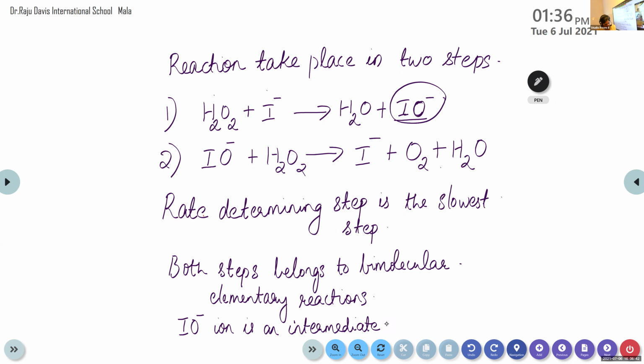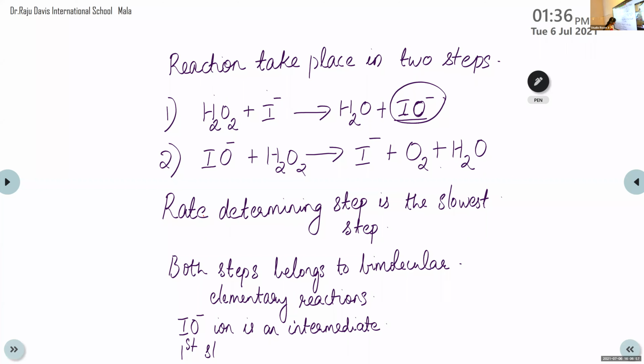And this first step is considered as the rate determining step.